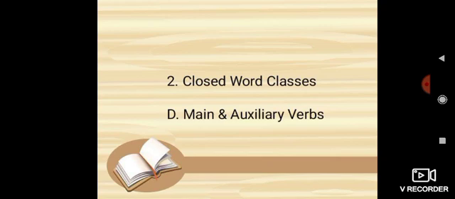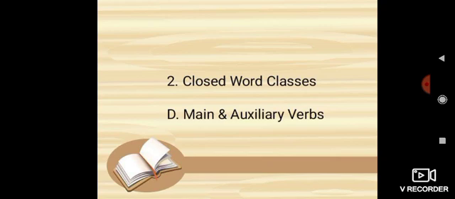They are also called strong verbs. For example, know, knew, known, go, went, gone, come, came, come, take, took, taken, etc.